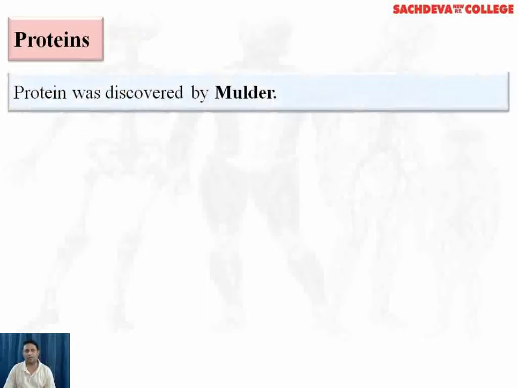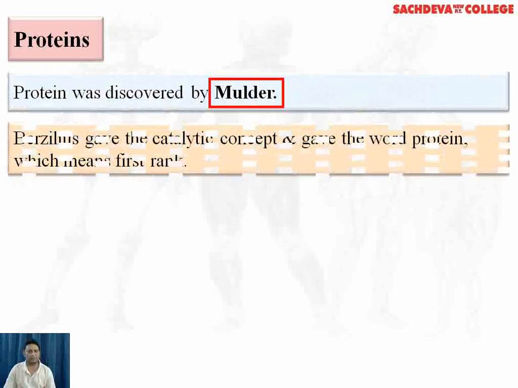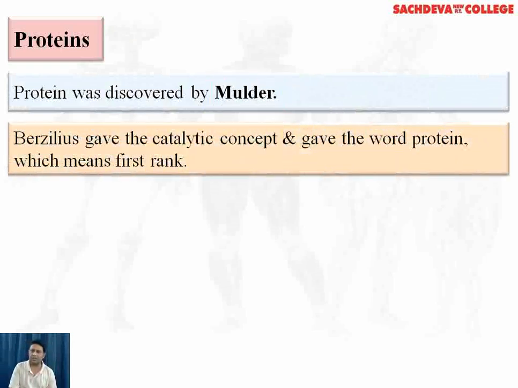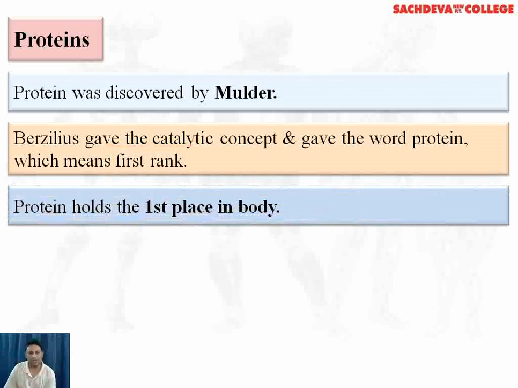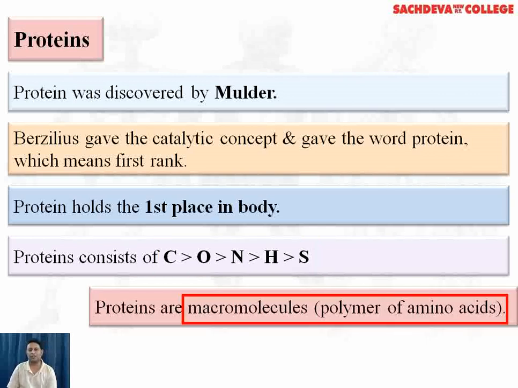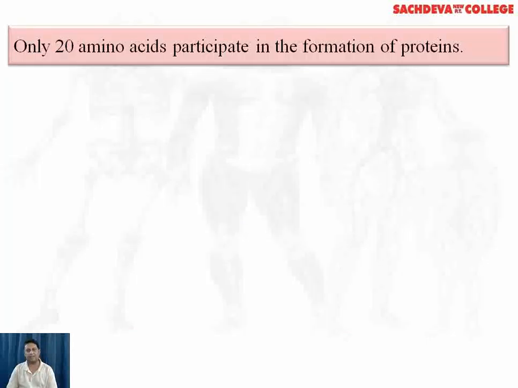Proteins. Proteins were discovered by Mulder. Berzelius gave the catalytic concept and also gave the word protein, which means first rank. Protein holds the first place in the body. Our body is made up of mainly proteins. Protein consists of carbon, oxygen, nitrogen, hydrogen and sulfur. Proteins are macromolecules or they are polymers of amino acids.